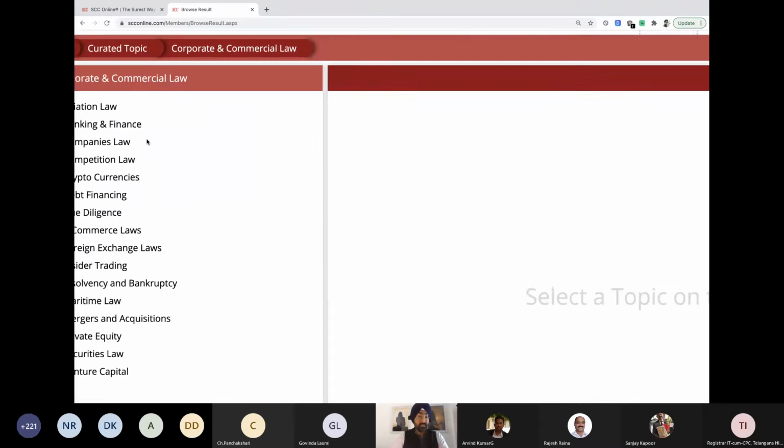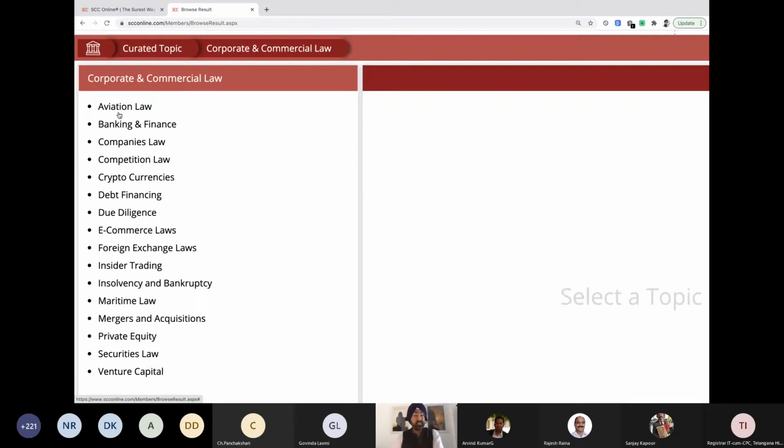There we have it. Now, if you see, it says aviation law, cryptocurrency, e-commerce laws, maritime law, mergers, private equity, security law, and others. Depending on what topic interests you, and this list will obviously keep on updating as and when we get some more information. Let me take competition law.